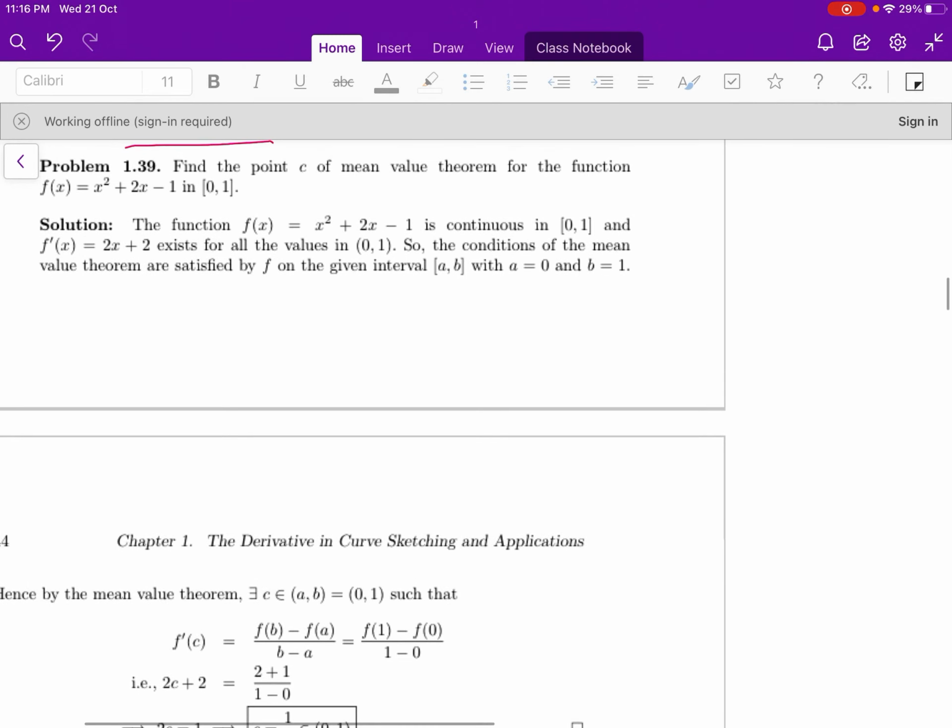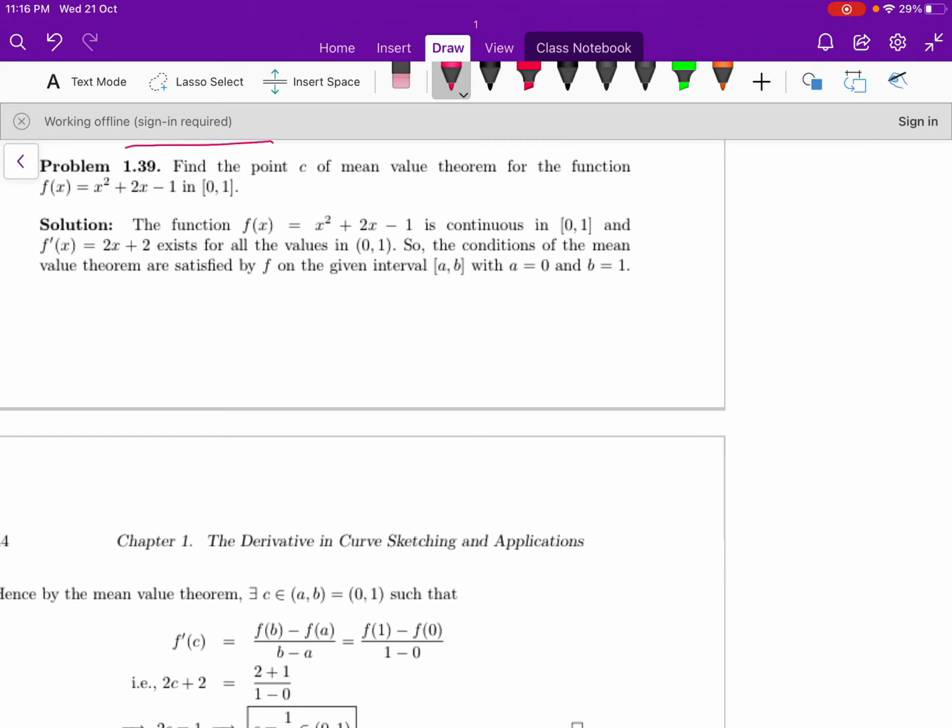Let us take second example. Find the point c of the mean value theorem for the function f of x equal to x square plus 2x minus 1 in the interval 0 comma 1.